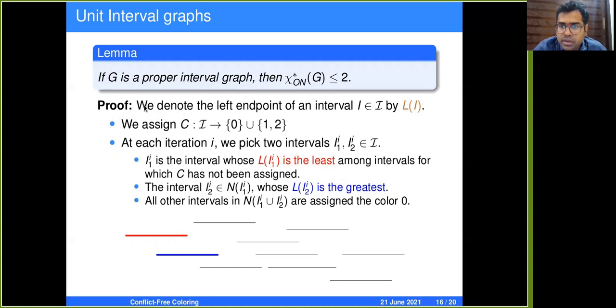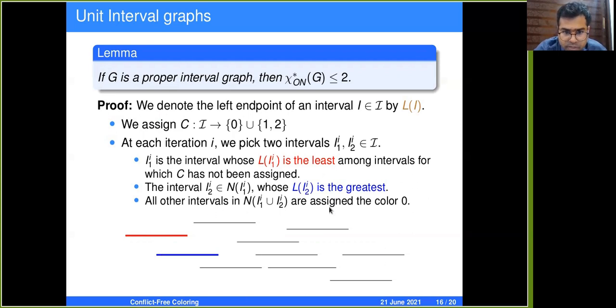In the previous algorithm, we looked at the right end point of an interval. Now we look at the left end point of an interval. So for every interval Ii, its left end point is denoted by Li. We assign the colors 0, 1, 2 to the intervals, and 0 is again the dummy color here. At each iteration i, we pick 2 intervals, I1i and I2i. I1i is the interval whose left end point is the least among all the intervals for which a color has not been assigned.